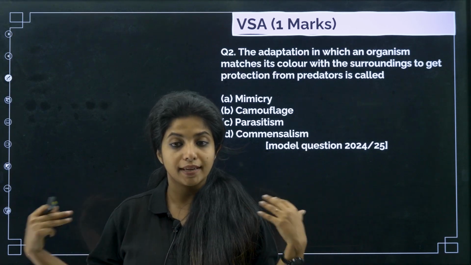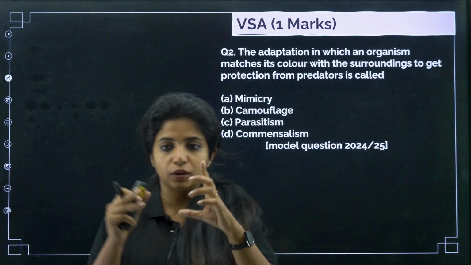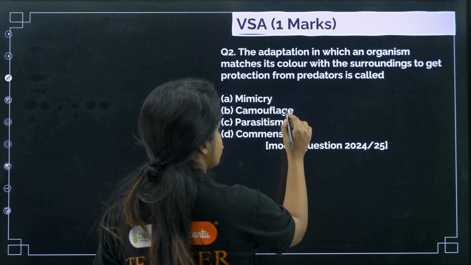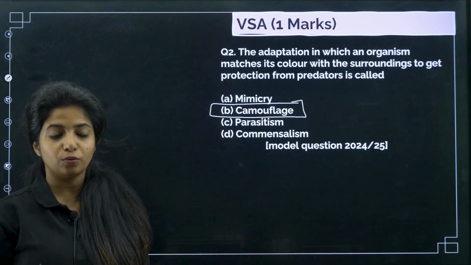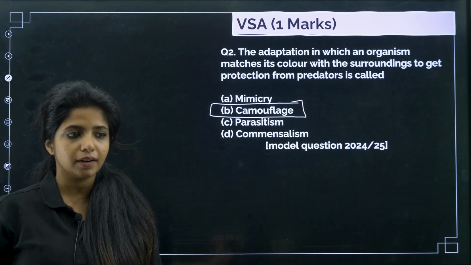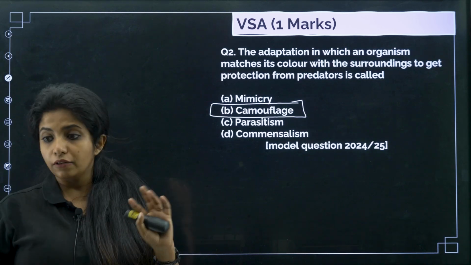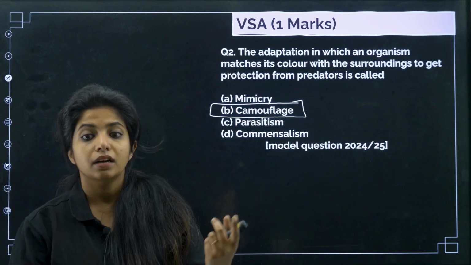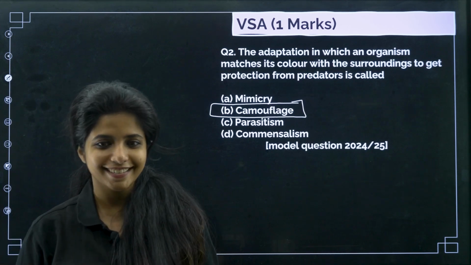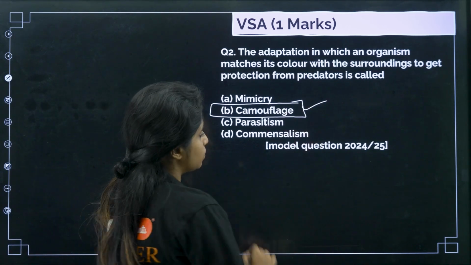What do you call this whole process? This is known as camouflaging. We say that camouflaging is happening. You have camouflage in the forest and stuff like that. Basically, when you are not able to differentiate whether the organism is there or not, they try to adapt to the surroundings. So this becomes your answer.